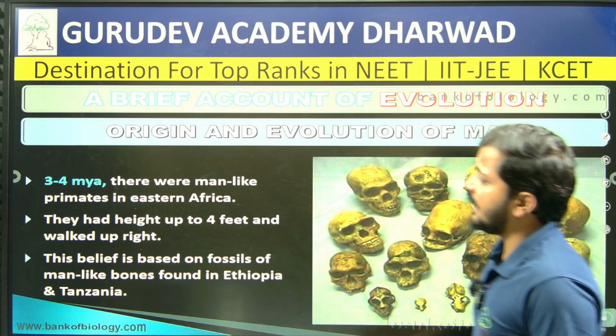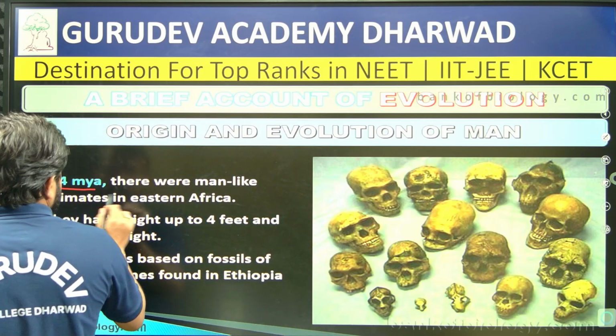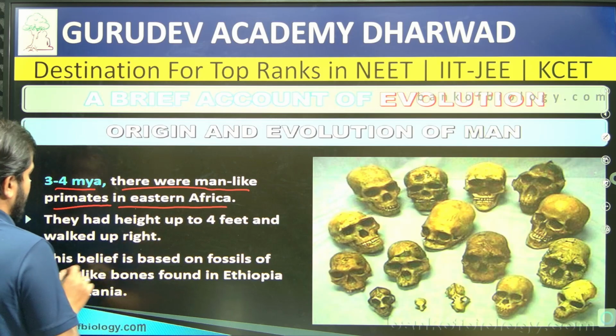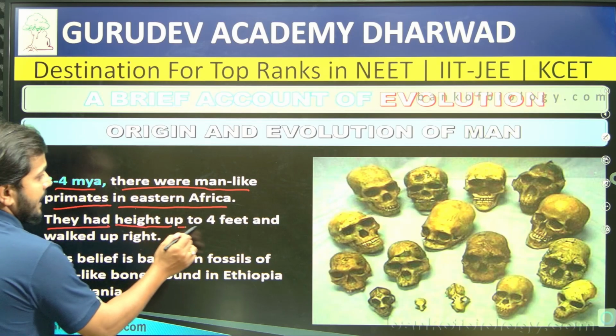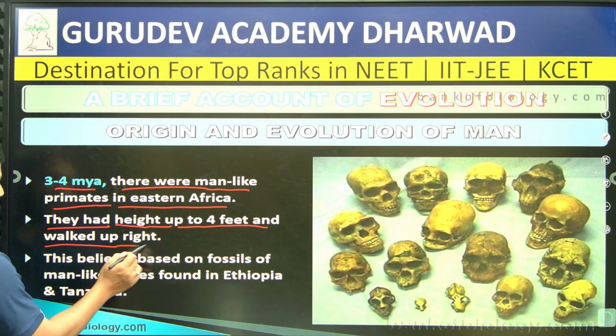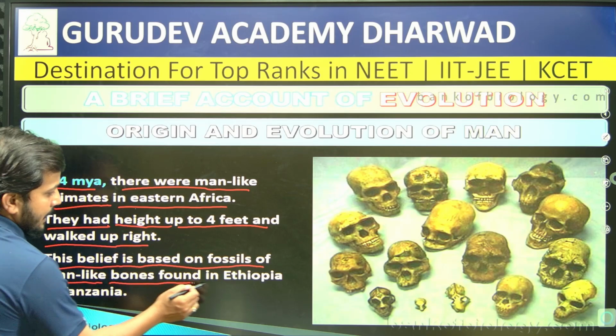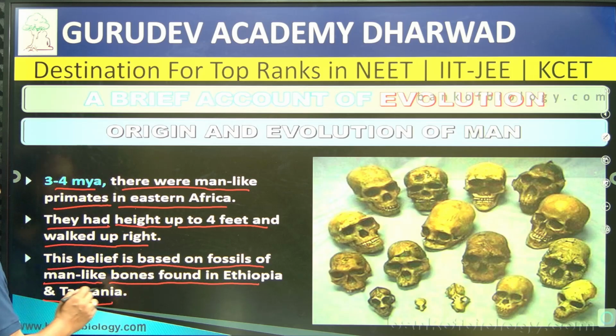Then about 3.4 million years ago there were man-like primates in eastern Africa, and they had a height up to 4 feet and walked upright, right? And this belief is based on fossils, man-like bones, found in Ethiopia and Tanzania, right?